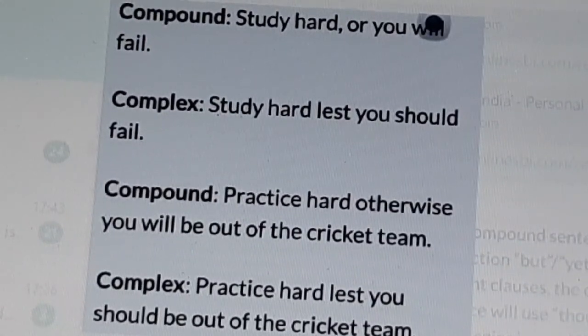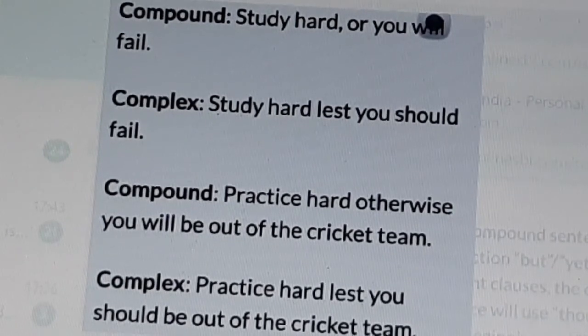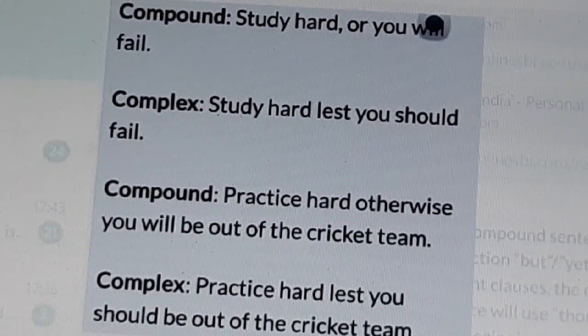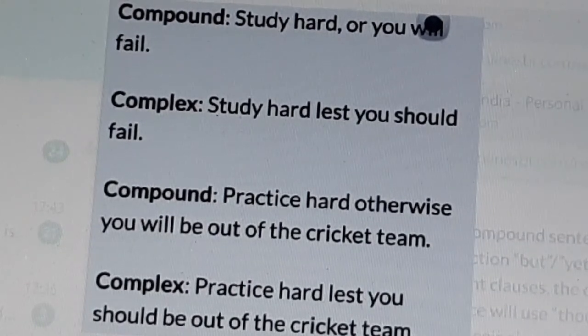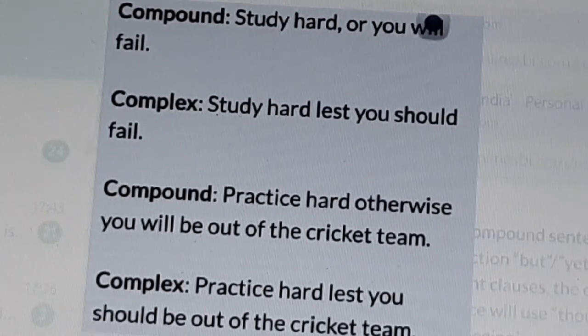For example, study hard or you will fail. This is a compound sentence. To write it in a complex sentence, "lest" is used instead of "or": study hard lest you should fail. After "you", we are using "should". Study hard or you will fail becomes, in complex sentence, study hard lest you should fail.